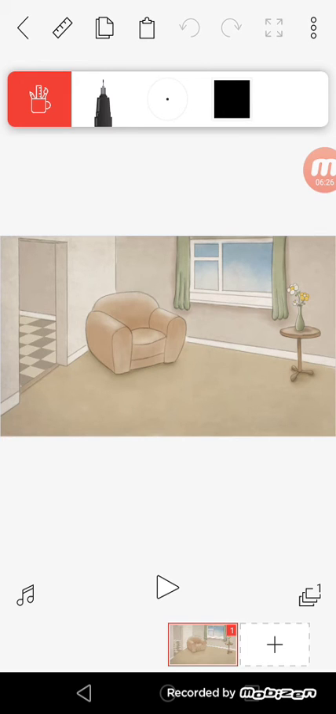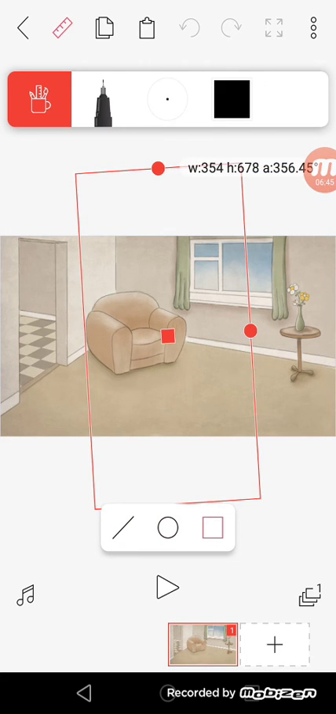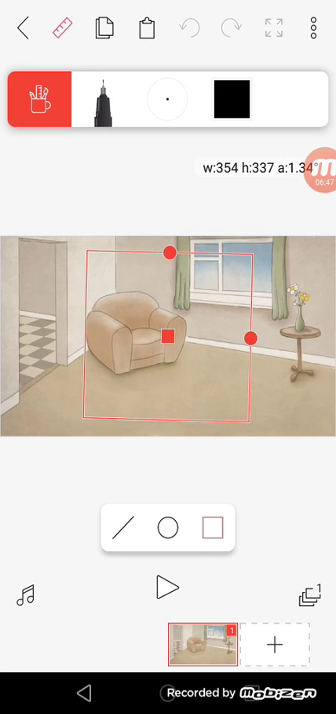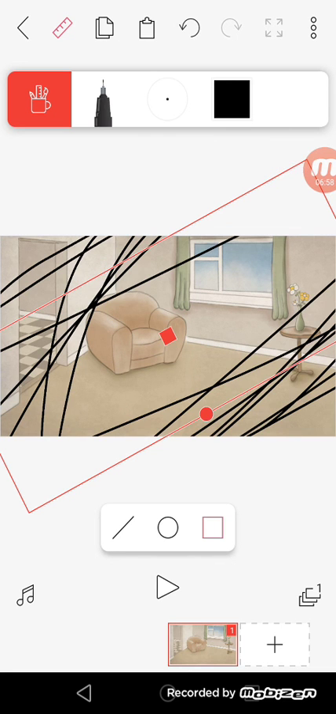So yeah, I've told you everything you need to know pretty much. If you click on the ruler though, and you click on the line, the circle or the square, you get a circle, square, or a line, I mean. So yeah, this is all you get from me, and now you can animate.